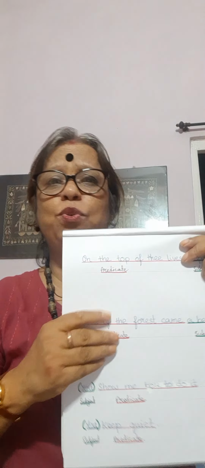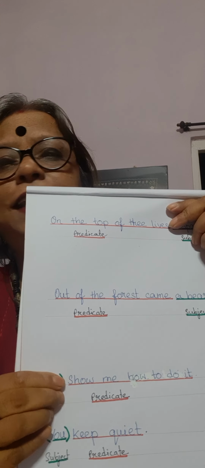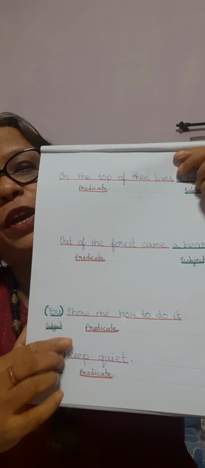Suppose you have done something beautiful and I want to learn it from you. So what will I say? Hey, show me also. I want to do it also. Show me how you do it. Show me how to do it. Now I know, so there is no subject. Underline show. Who will show? Nothing is written here. But you have to understand that there is one subject. Though it is not written, though we are not saying it, there is a subject and that is you. You show me how to do it. So you have to understand it.